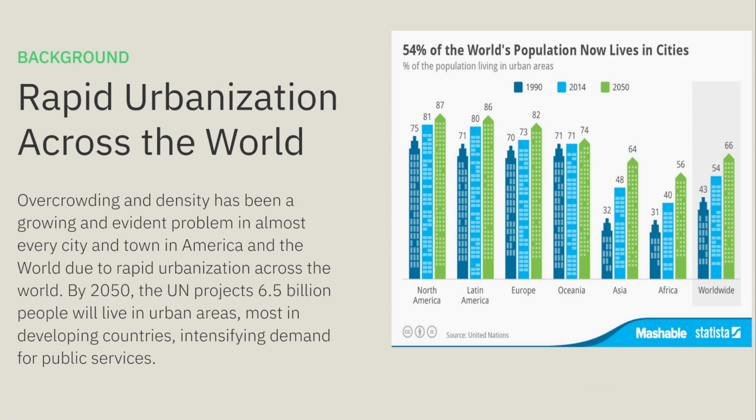The world is experiencing rapid urbanization. By 2050, the UN projects that 6.5 billion people will reside in urban areas, escalating the demand for public services and infrastructure. This rapid growth exacerbates issues like overcrowding and density. Our practical problem addresses the resulting traffic congestion. Highly accurate short-term traffic prediction is essential for transportation agencies and critically for helping residents navigate the city efficiently. The objective is to leverage machine learning to provide forecasts that aid navigation and potentially manage flow.